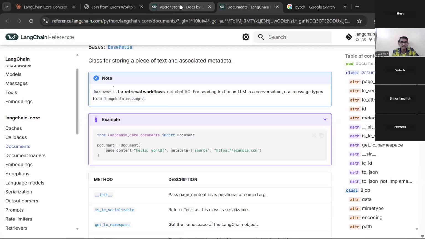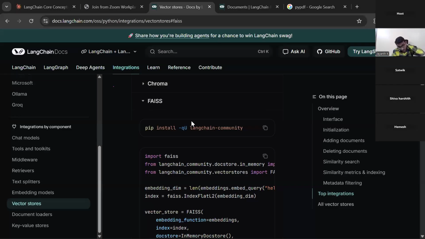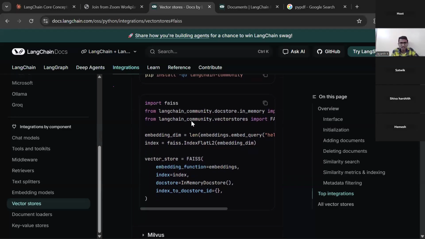There is more depth we can go into, but that's not in the scope of this video right now: how exactly FAISS is working. We are now just trying to use it. We will go in depth someday, in future classes, if possible. But I am trying to cover what is essential for tomorrow's project.